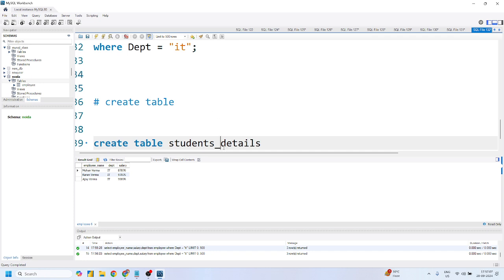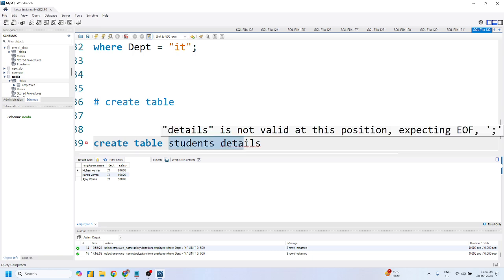Why are we putting an underscore there if I want to separate student with details? Because it does not allow spaces? No, it allows spaces as well, but not directly.